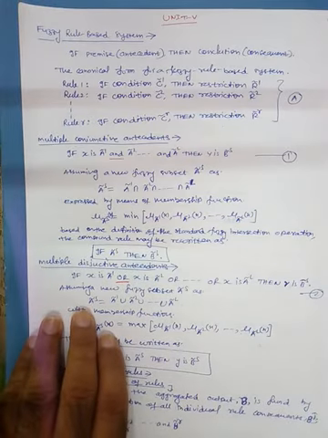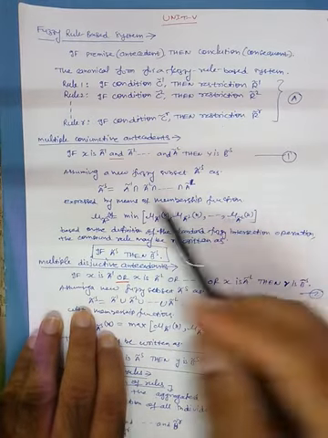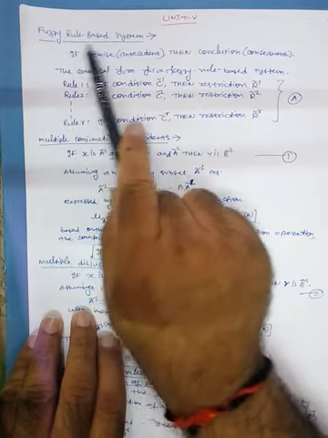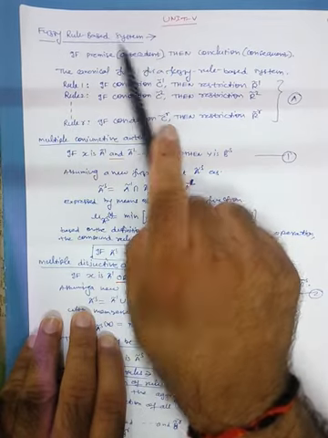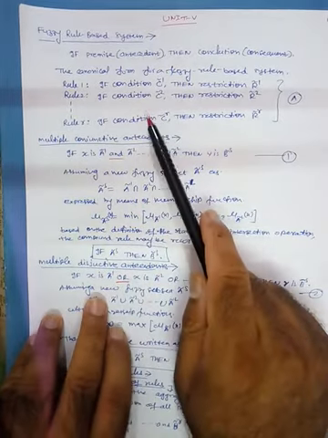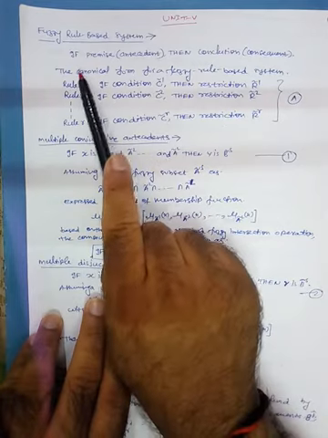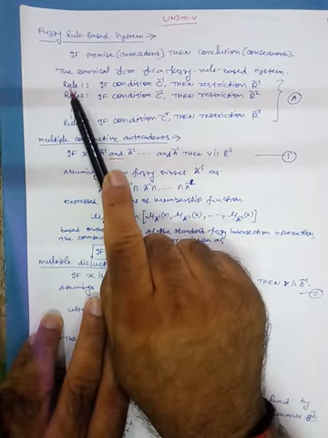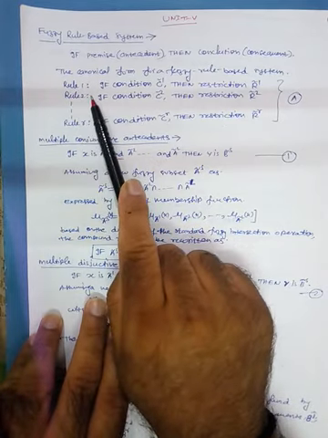Dear students, in this video I am going to discuss the fuzzy rule based system. So what is a fuzzy rule based system? In general, the construction of a rule can be seen here. If premise, which is also known as antecedent, then we have some conclusion, which is known as consequent. So this is a general rule.